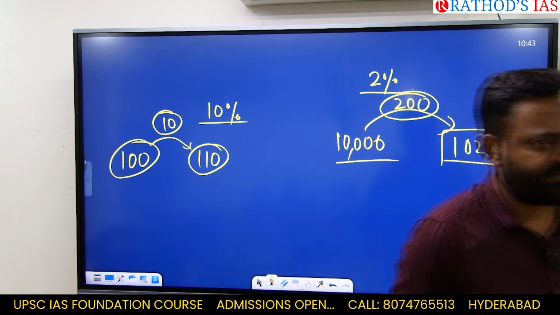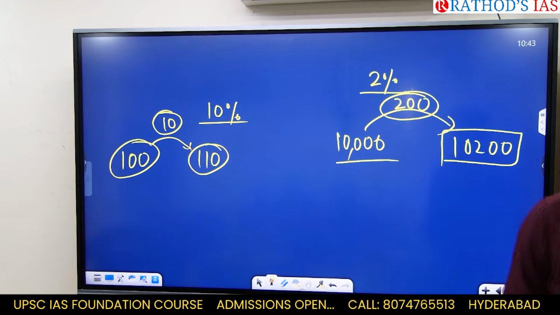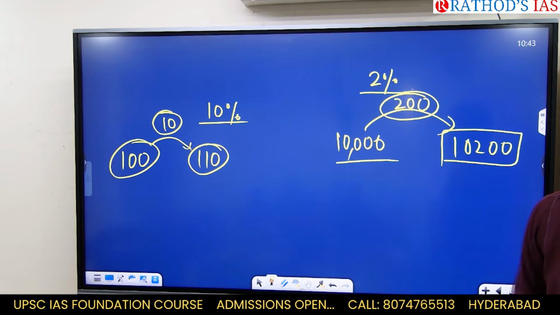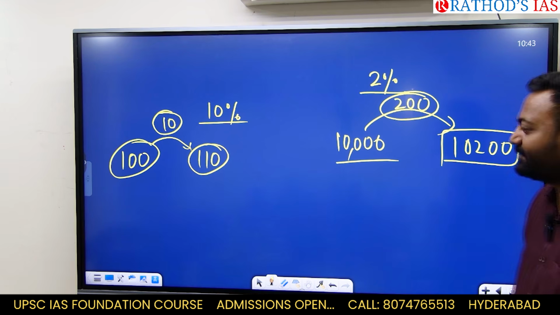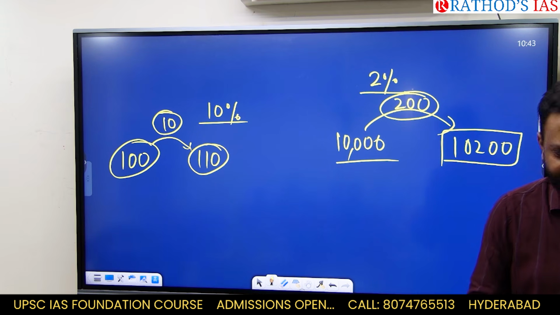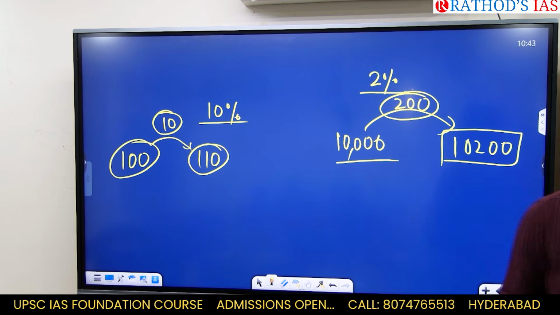But the growth rate of ours is 10%. The growth rate of theirs is 2% only. Why? Because they have already expanded the base. So for large economies, you will never find a very high growth rate. You know which state has the highest growth rate in India? Bihar. Bihar has 23.8% growth rate. Why? Because the base is so small. A small little change in the GDP of the state pushes the rate to a very high percentage.